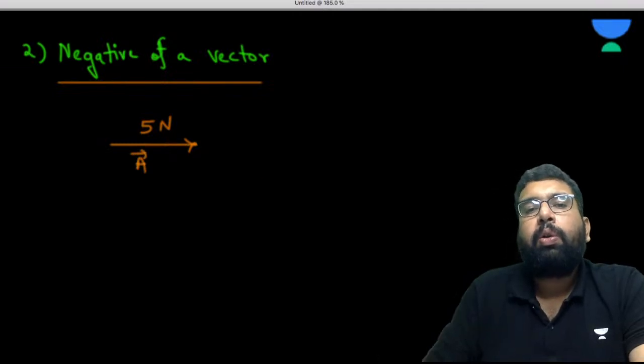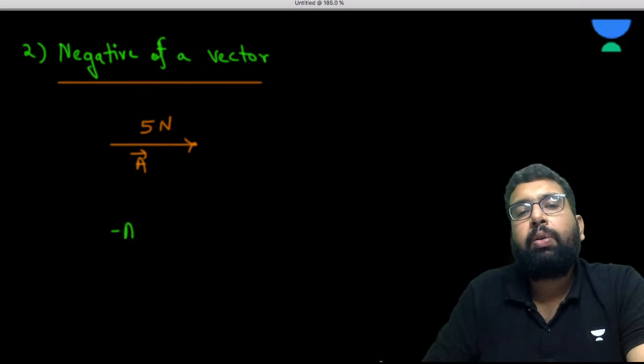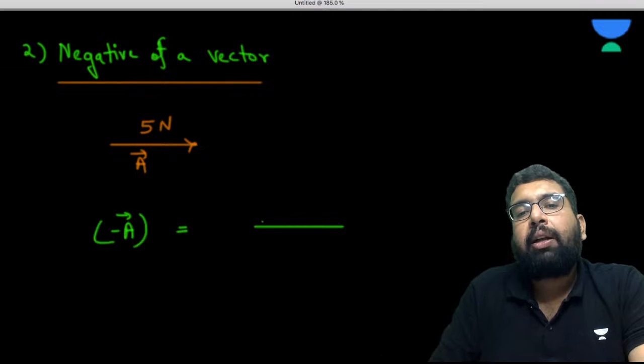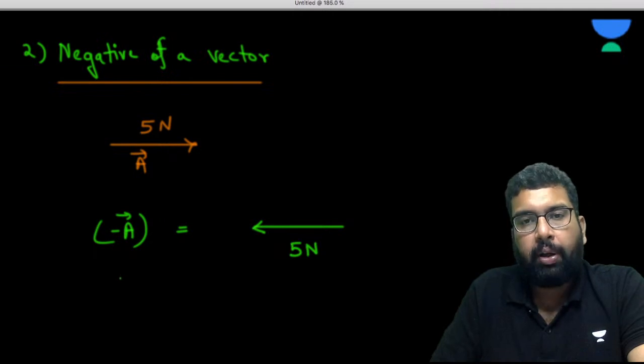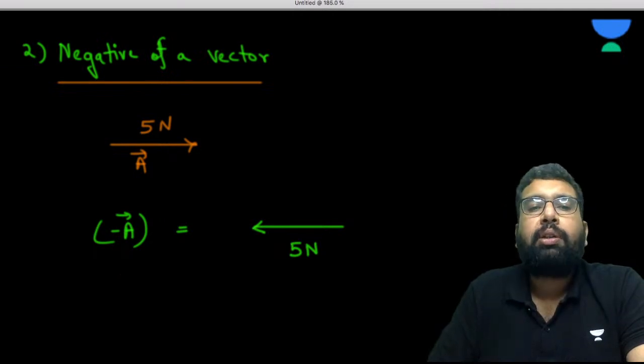If you want to make the negative of the vector, negative of A is going to be a vector having the same magnitude but opposite direction. Just reverse the direction.